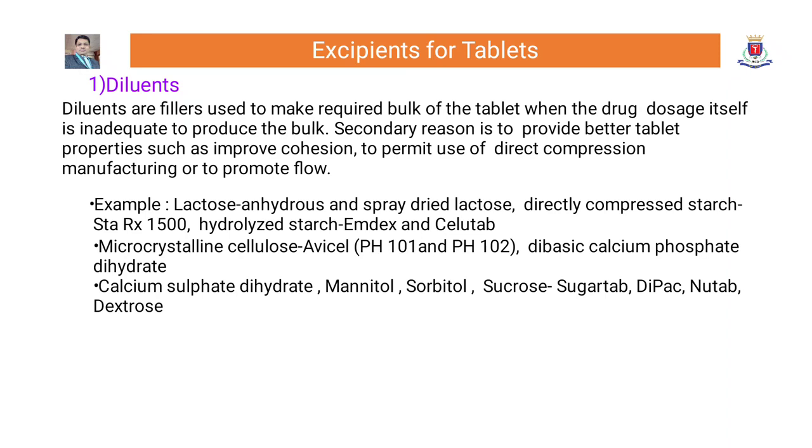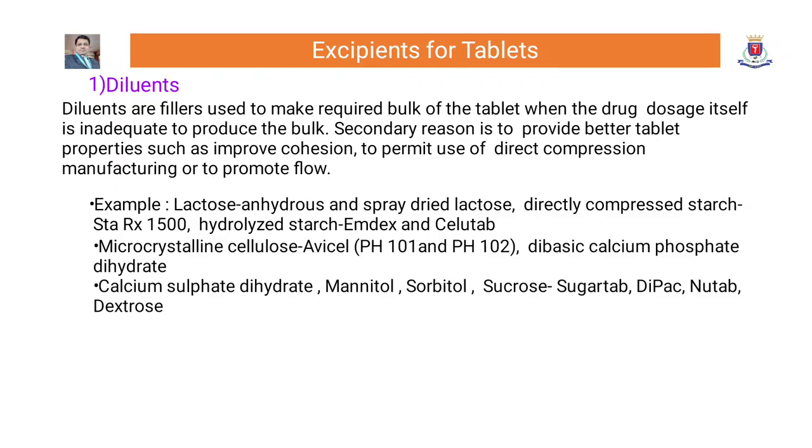Example: lactose anhydrous and spray dried lactose. Directly compressed starches such as Star RX 1500, hydrolyzed starch as Emdex and Celutab.